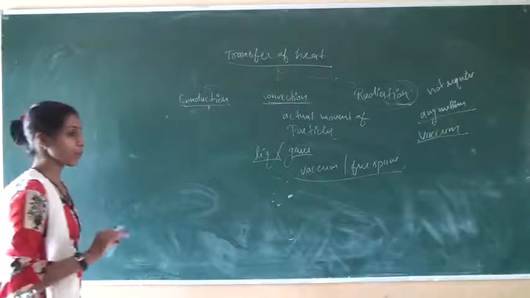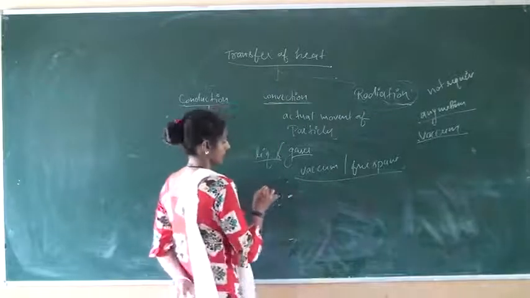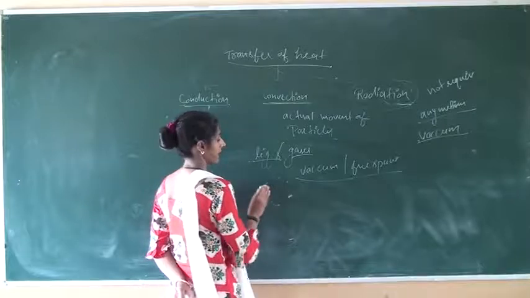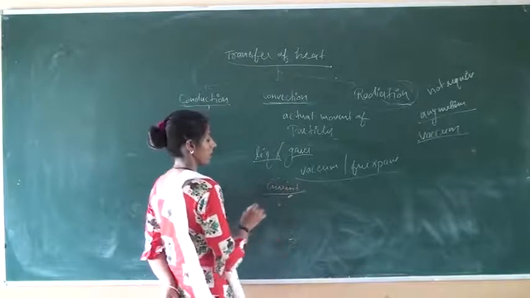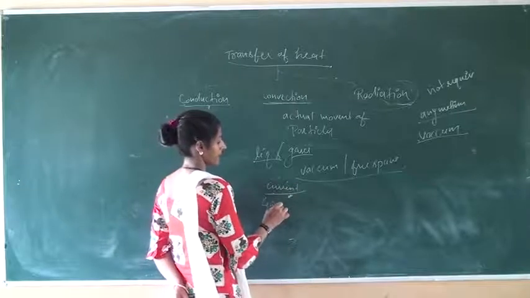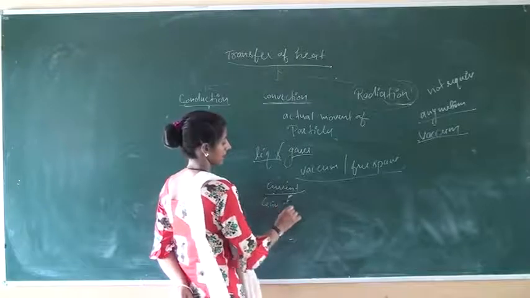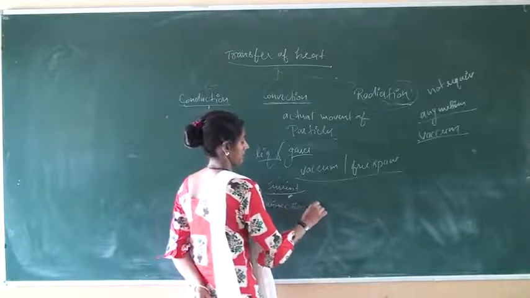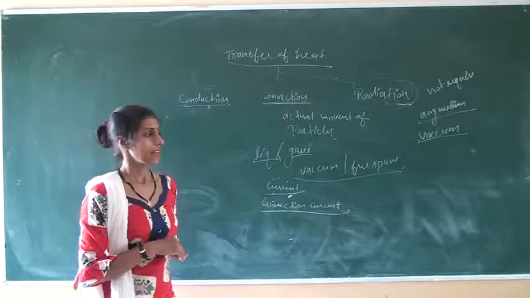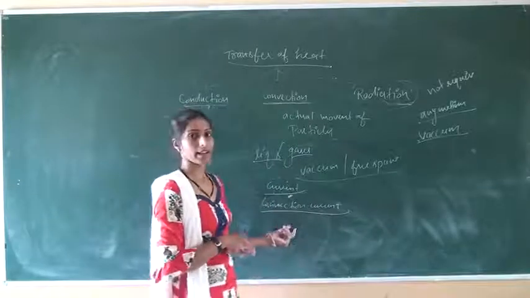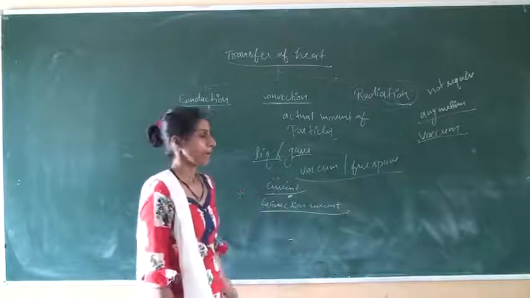By the process of convection, there is a movement of particles, and the term current is derived. So, convection current flows in the case of liquids and gases, because movement of particles takes place and current starts flowing.